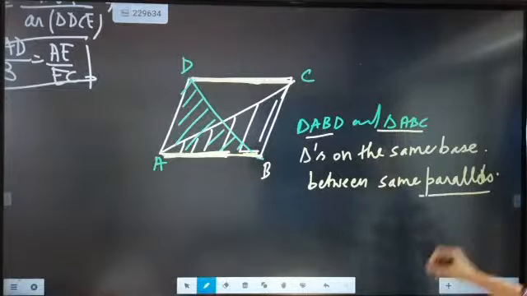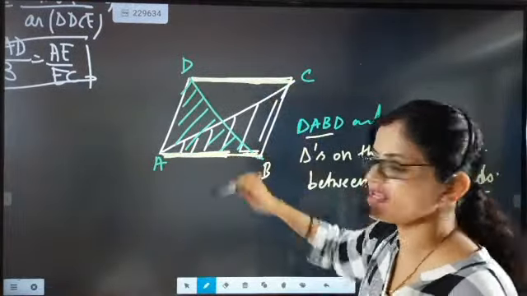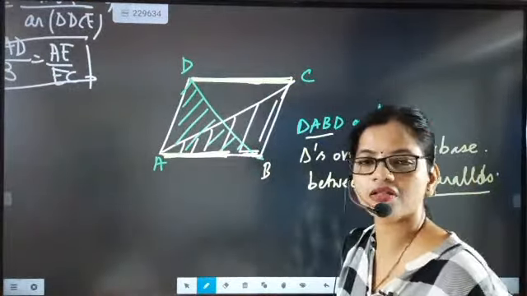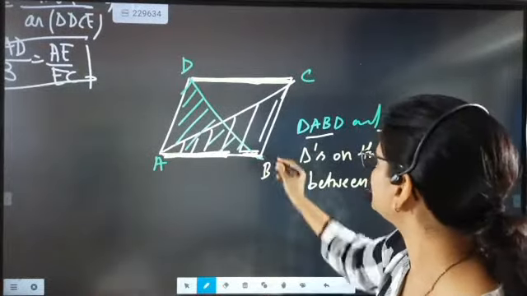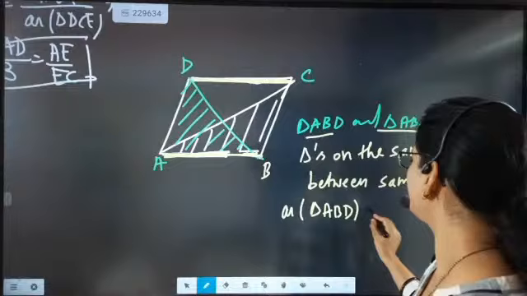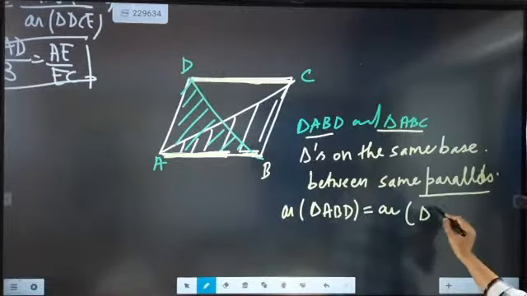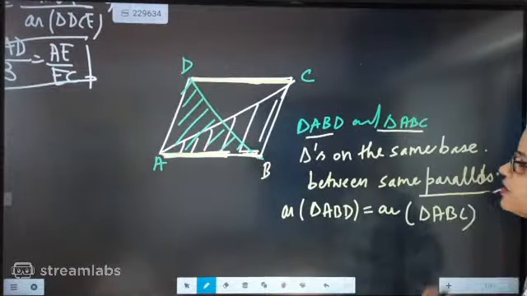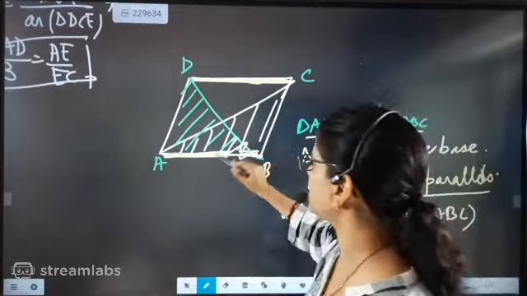So one thing we have seen, that triangles on the same base and between the same parallels are equal in area. That means the area of triangle ABD will be equal to the area of triangle ABC. That means this triangle's area will be equal to this triangle's area. So this theorem is there. Now beta, we are going to use this theorem in our triangle.